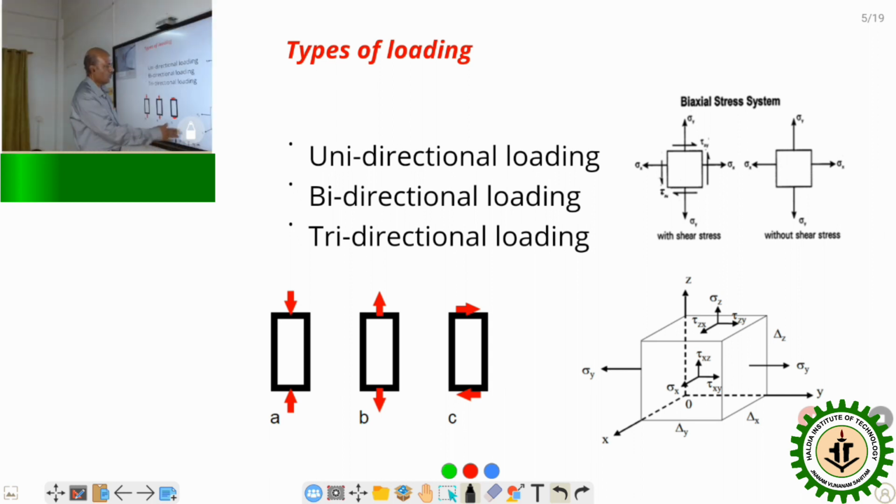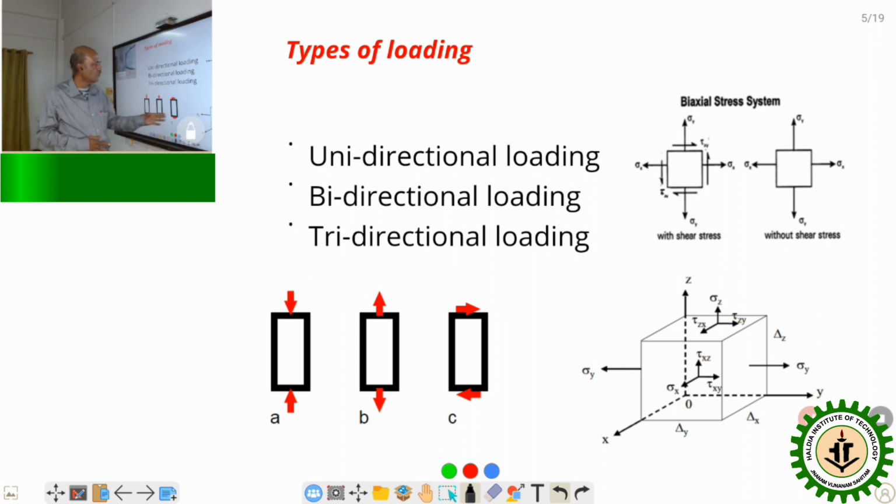Now, the last case, if you see, is a three-dimensional loading system where sigma x, sigma y, and sigma z are loads acting over the body, and shear stress is also acting over the body. So, because of this combination of normal stresses as well as shear stresses, what is the maximum principal stress developed?